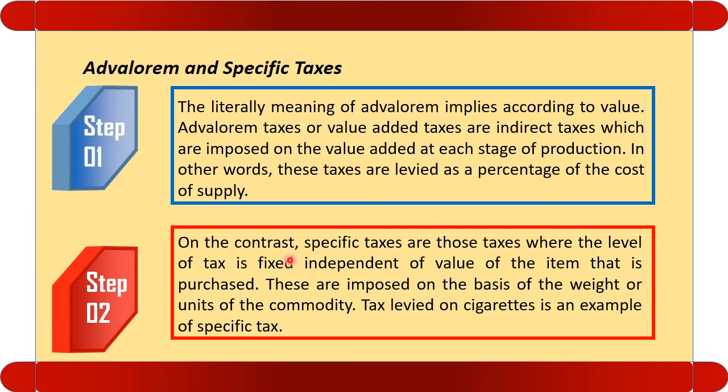On the contrary, specific taxes are those taxes where the level of tax is fixed, independent of the value of items which is purchased. These are imposed on the basis of weight or unit of commodity. Example, tax levied on cigarettes.